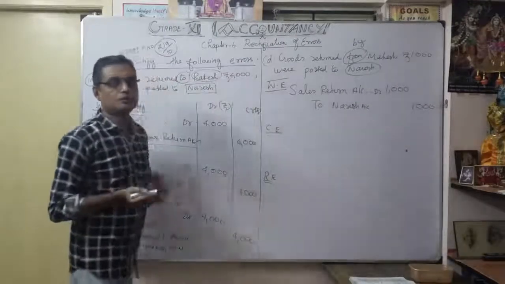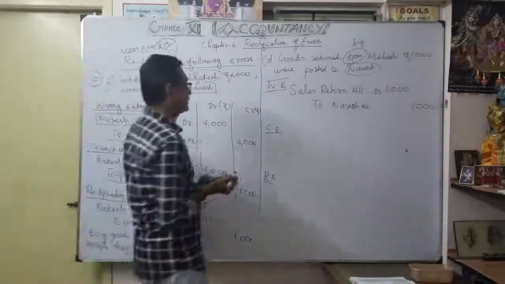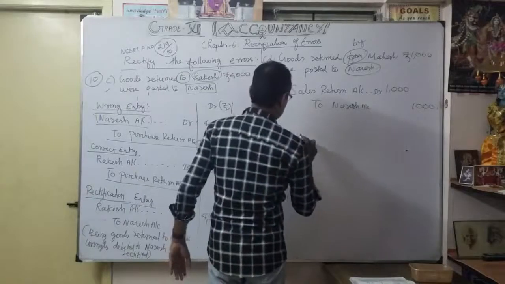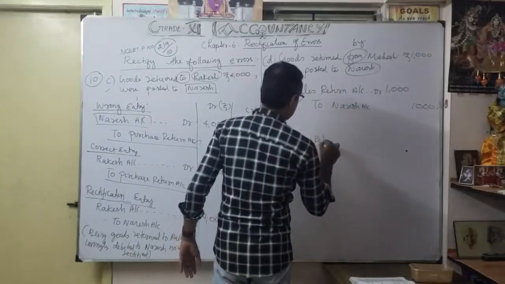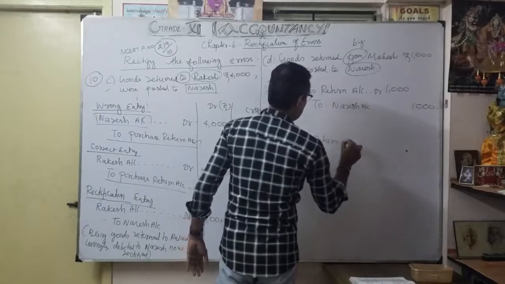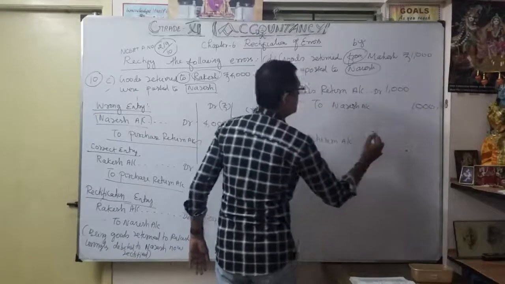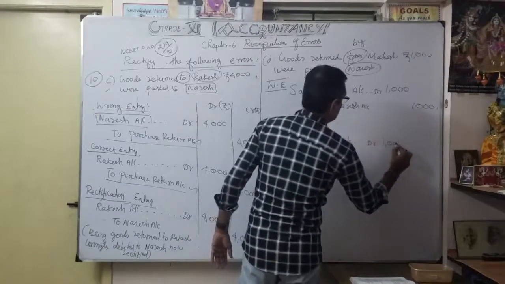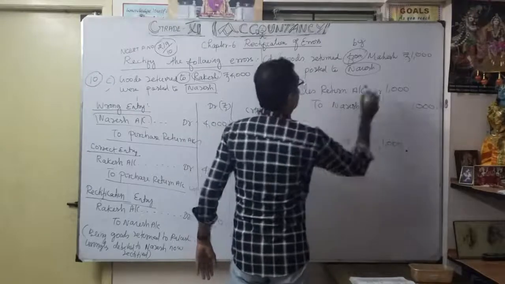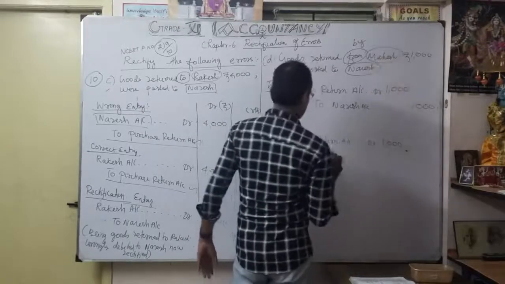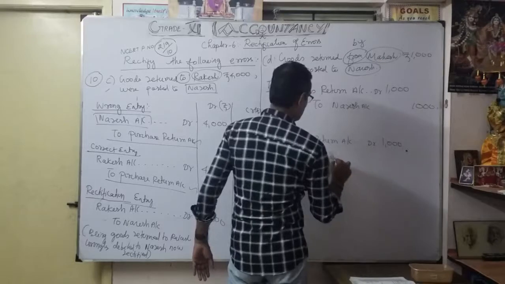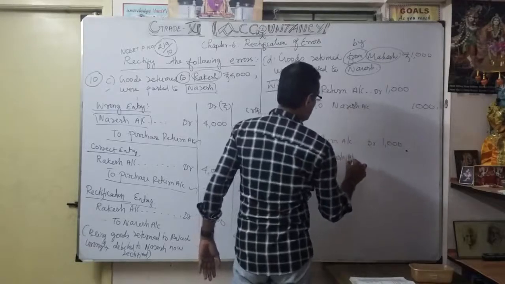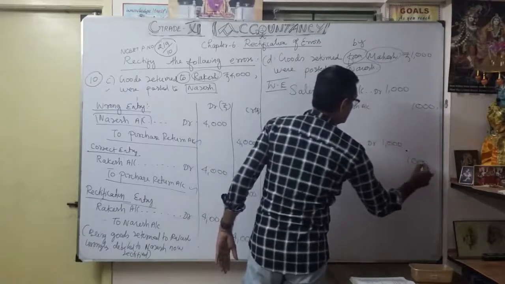So what is the correct entry? Actually, it is supposed to be received from whom? Magesh. So sales return account debit 1,000 to Magesh account, Magesh account 1,000.